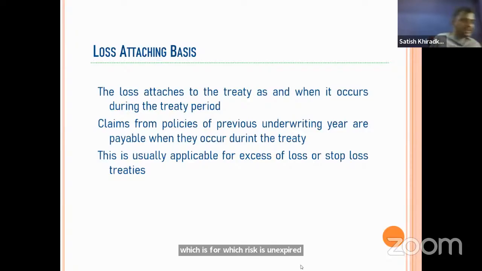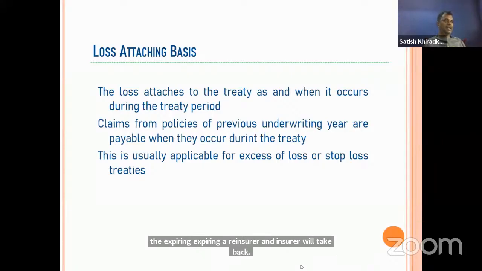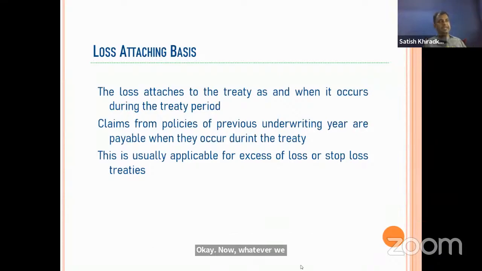That is portfolio withdrawal premium, which we are taking from the expiring reinsurer, and the insurer will take back. Now whatever we take, if that risk is again reinsured with the new reinsurer, that premium will be paid to the new reinsurer. That is called portfolio entry premium. Is this clear? Yes, sir.